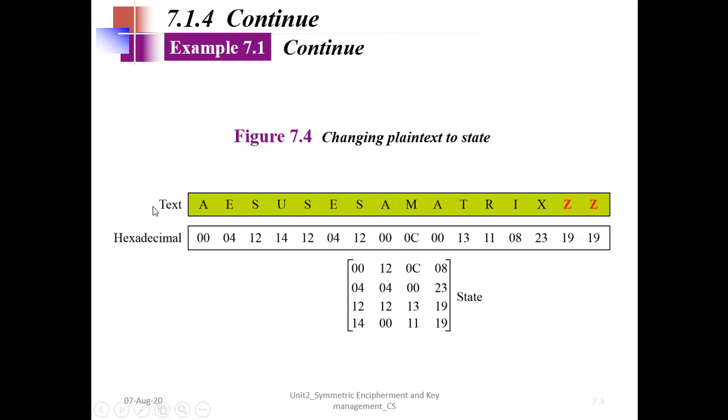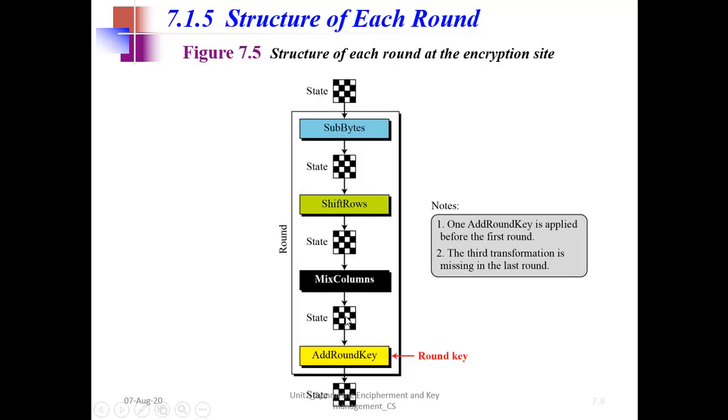So A corresponds to 0 in our original last lecture on symmetric key encipherment. We saw A is 0, B is 1, and so on. So Z was 25. We take that decimal number and convert it to hexadecimal, and then we write the first four numbers as a column, the next 4 numbers as the second column, and so on. So from this block we have got the state.